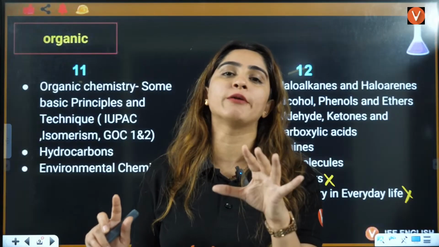Positive means subtract 1, negative means add 1, right? So it is 6, 7, 8. This is nitrogen 7 plus 3, that is 10. So we can say 1, 3 and 4 are your isoelectronic species, which have the same number of electrons.